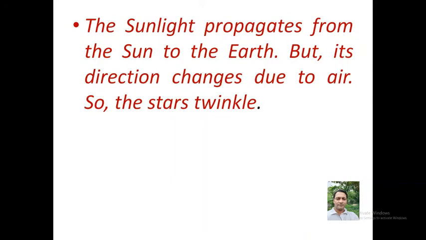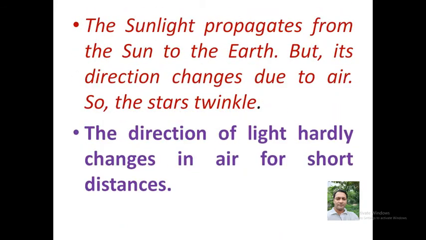But for short distances, the direction of light hardly changes in air. So we see clearly the position of the object and the light coming from it.